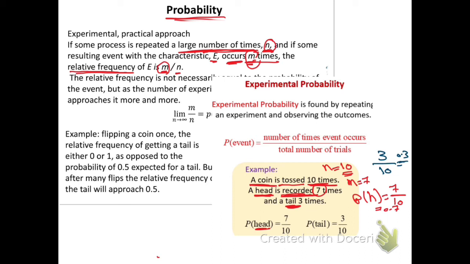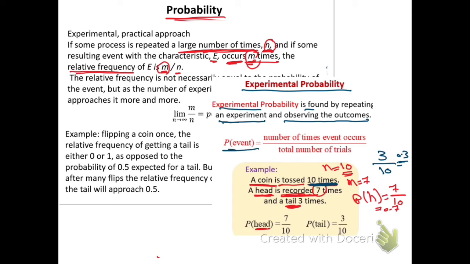Okay, here, if you look at the definition, the experimental probability is found by repeating an experiment. We have to repeat it, for example 10 times. Maybe if you toss the coin just one time, you will get a head, and you will say the head is 100%, which is not right. If you repeat twice, the probability will change. If you repeat 3 times, 5 times, 10 times, 100 times, it will change. So it is found by repeating an experiment and observing the outcomes.